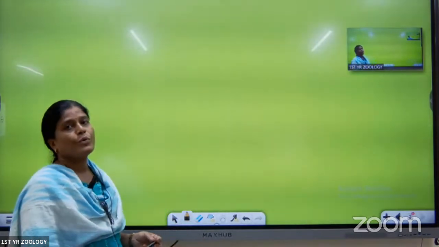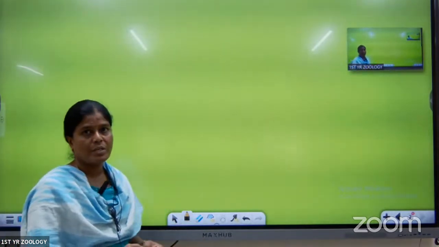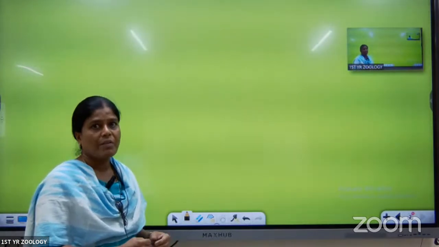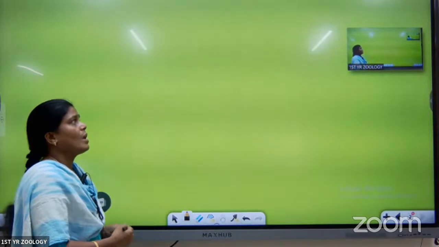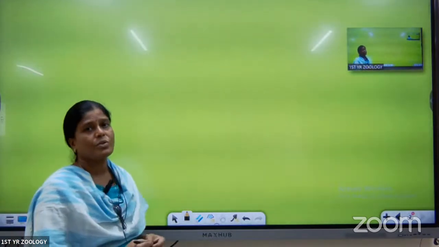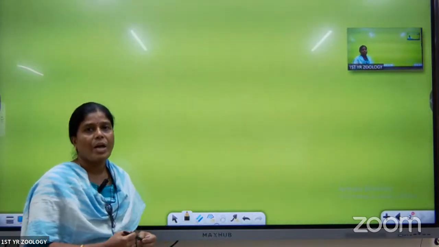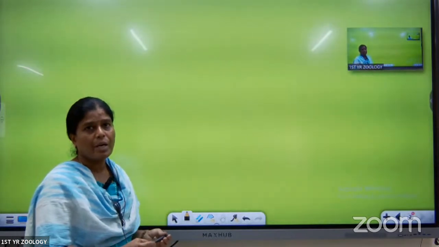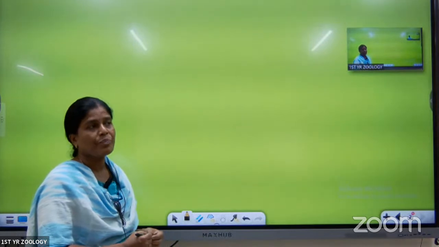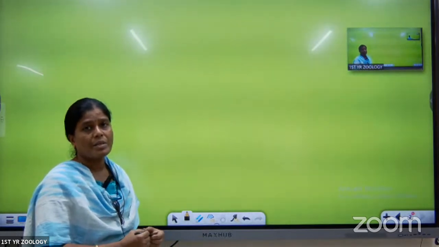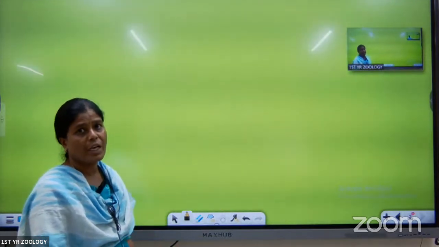Next, all of you know the weightage of the zoology first year. Briefly, I will say about the weightage. First, the long answers come from the last 3 lessons. They are biology and human welfare, 1 question will come. Next, Periplaneta Americana, 1 LAQ will come. The last lesson, ecology and environment, 1 LAQ will come.